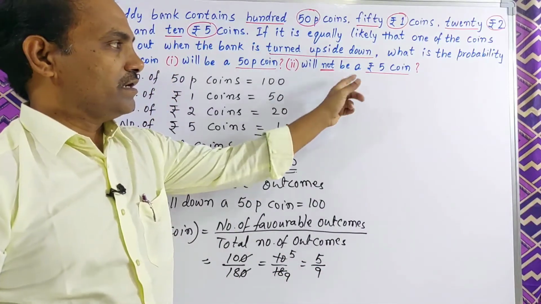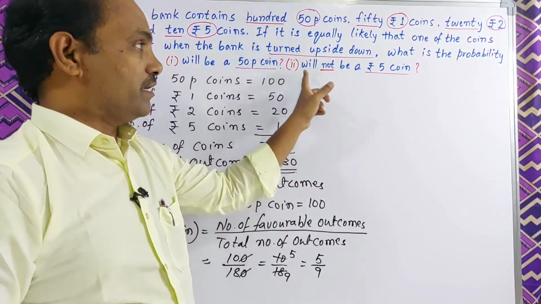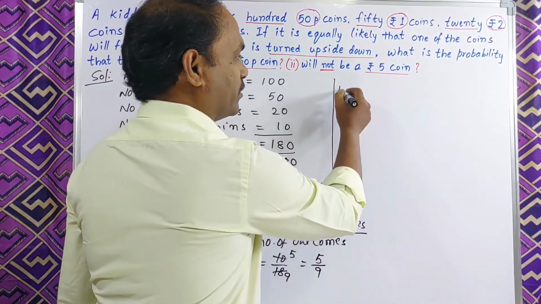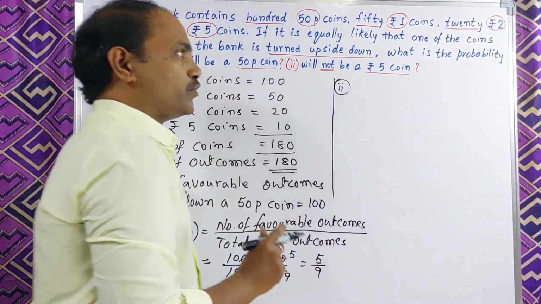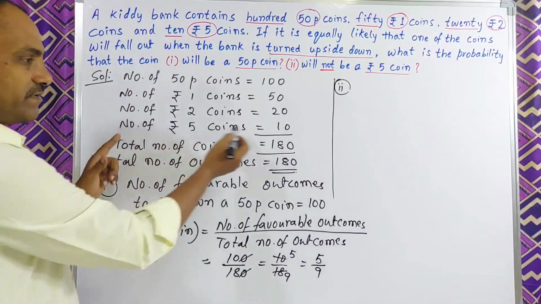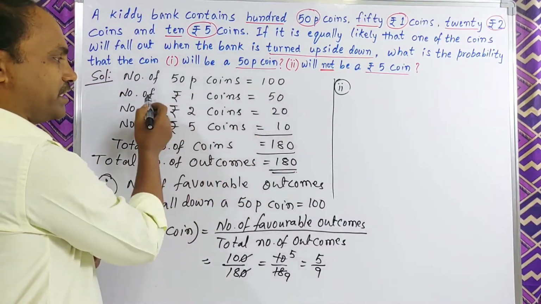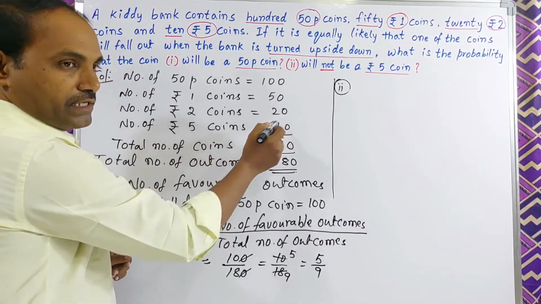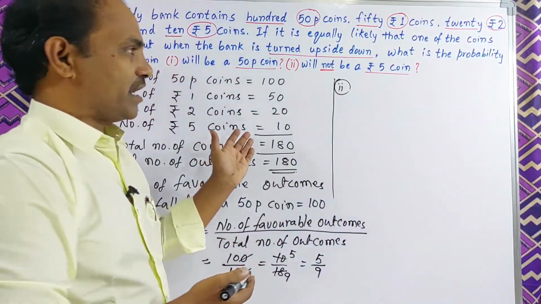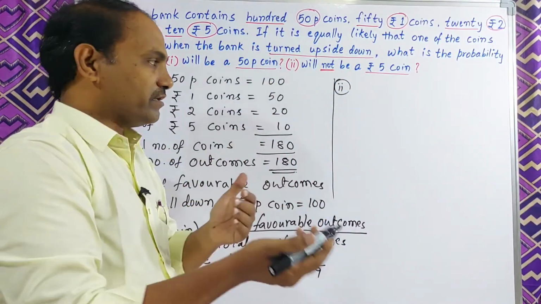And the second one: what is the probability that the coin that falls down will not be a 5 rupee coin? Here two methods are there. Not a 5 rupee coin means you can leave this one out, and the number of 50 pice coins, 1 rupee coins and 2 rupee coins is the favorable outcome. Or find the probability of 5 rupee coins and then subtract from 1. Then you will get your answer.